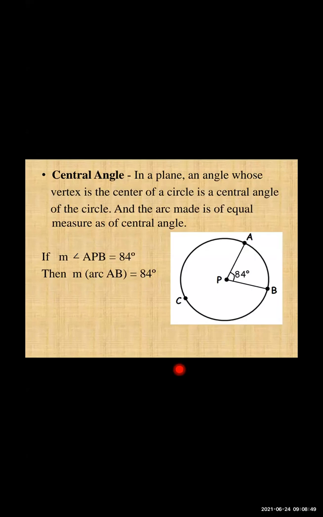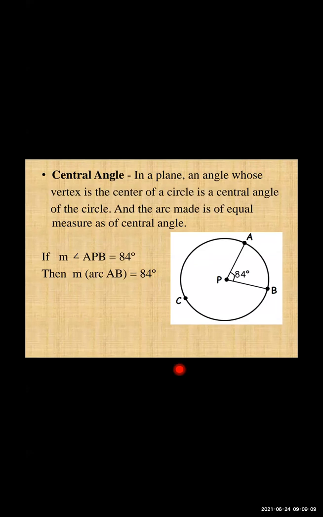You can see on the left-hand side, if the measure of angle APB is 84, then the measure of arc AB also becomes 84 degrees. If the angle is 84, then the arc is also 84.